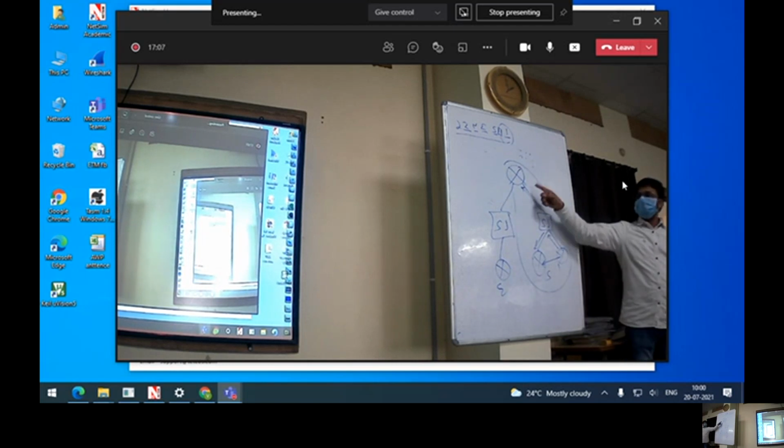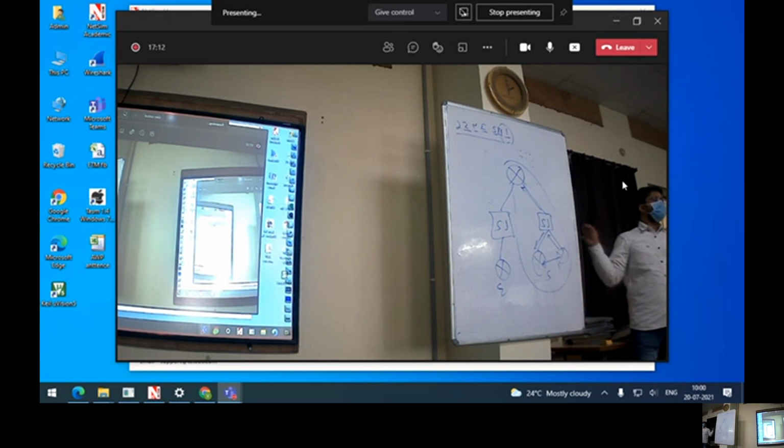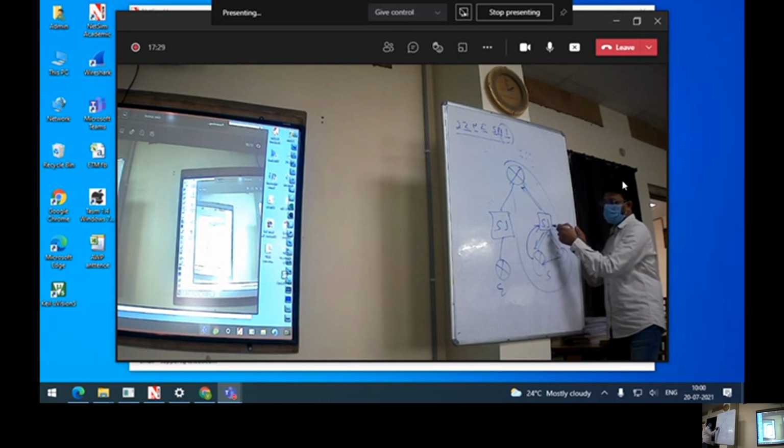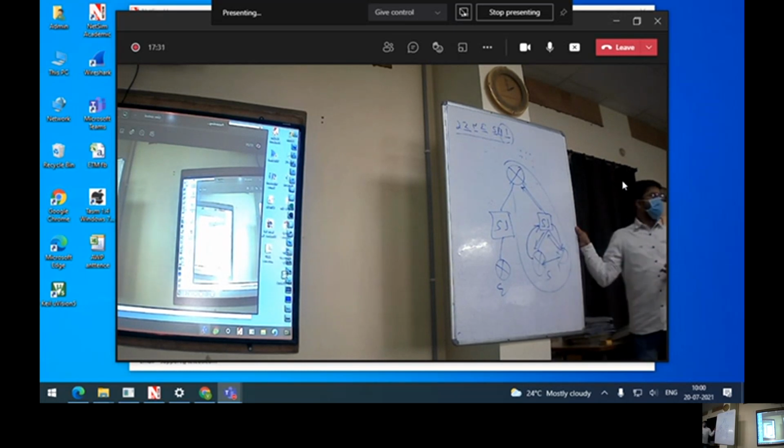Because of that, the router does not forward the ARP broadcast to the other side; the router has the intelligence to look at the IP address and find out which side it falls on. After that, this node receives it and has to give a reply. The reply message comes from here to here through L2. We are going to observe this packet exchange: first broadcast, then unicast. This is the first scenario.